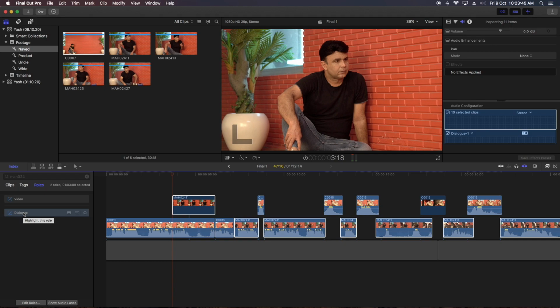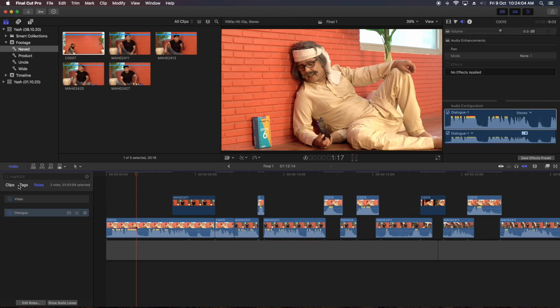Yesterday sir asked how to change colors and all. So here is the point where we change colors. Even it's showing me show and collapse tracks. Okay, what is show and collapse?